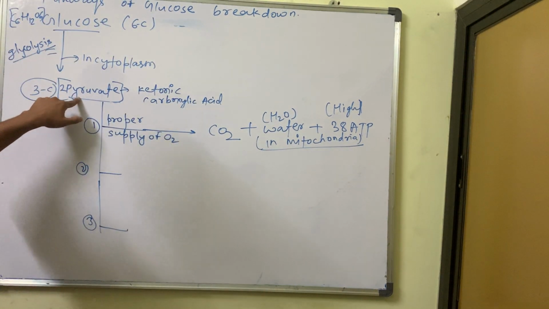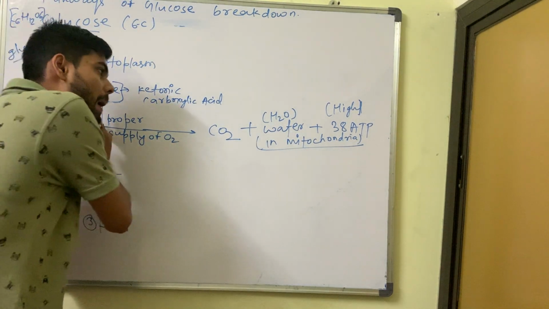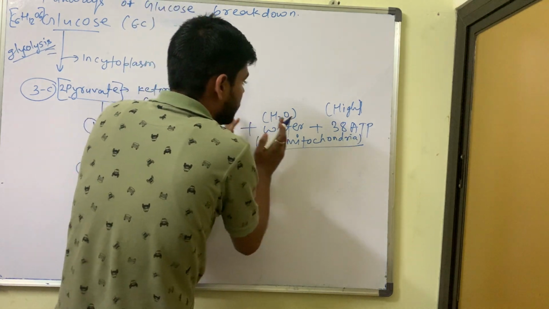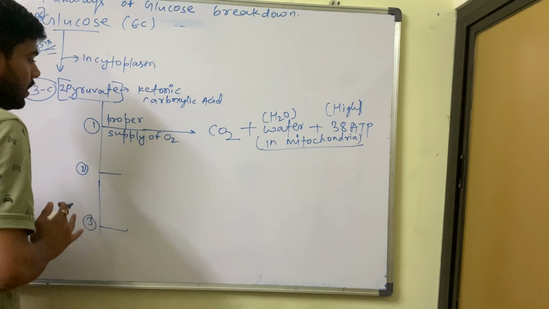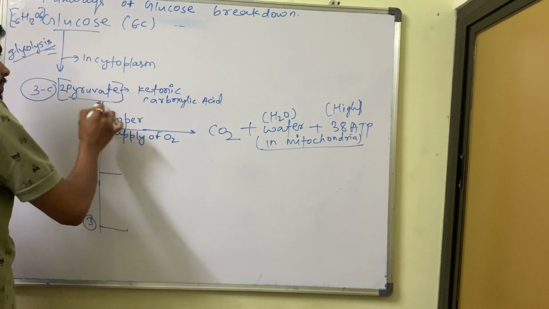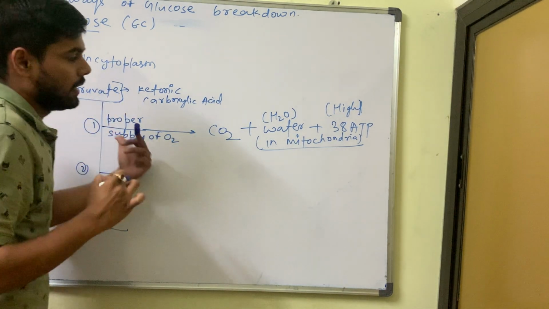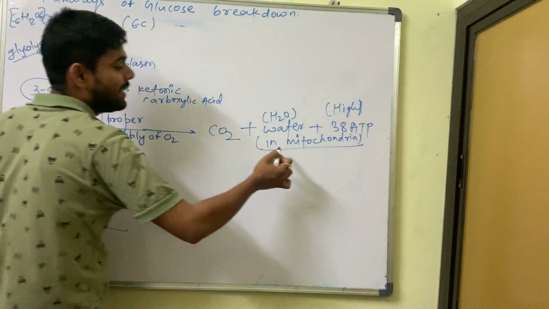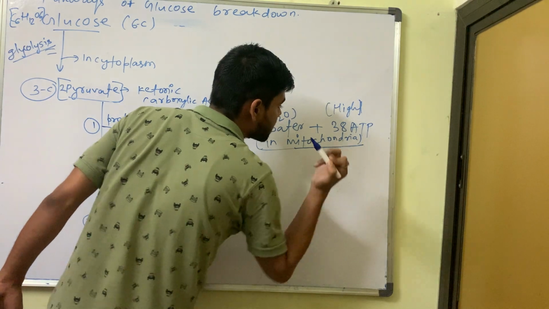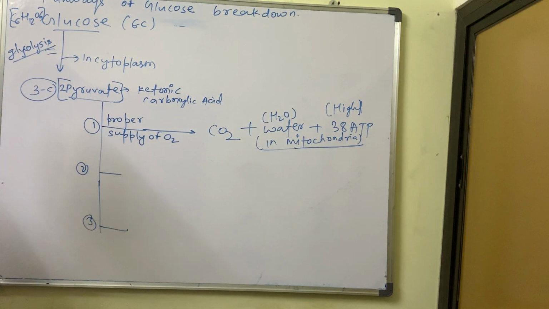Again, now pyruvate will break. The byproducts it will give are carbon dioxide, water, and 38 ATP. 38 ATP is basically a high amount of energy. When will it give this? When there is a proper supply of oxygen, and these things will take place in mitochondria. And we know that mitochondria is the powerhouse of the cell. Is there any doubts? No, sir.